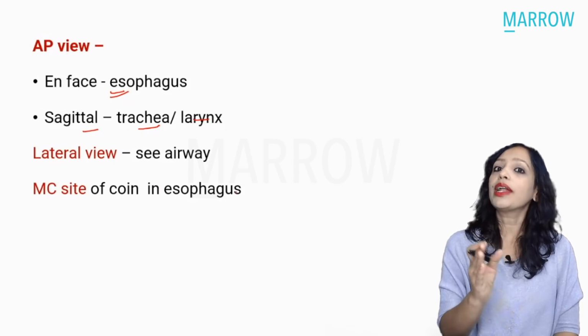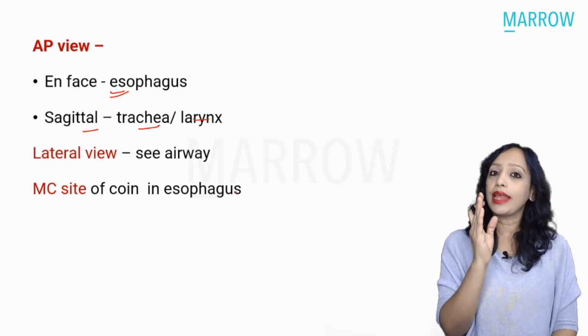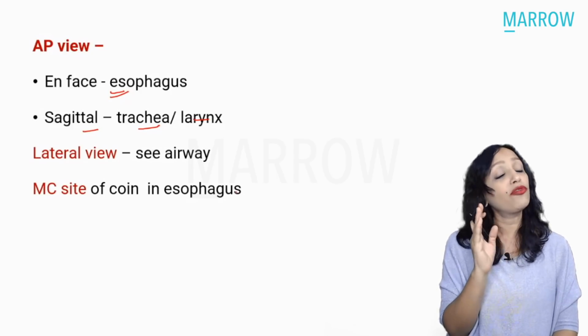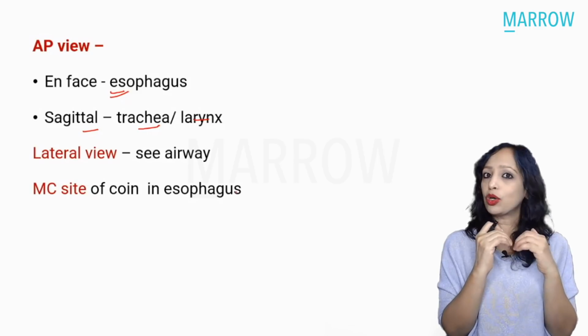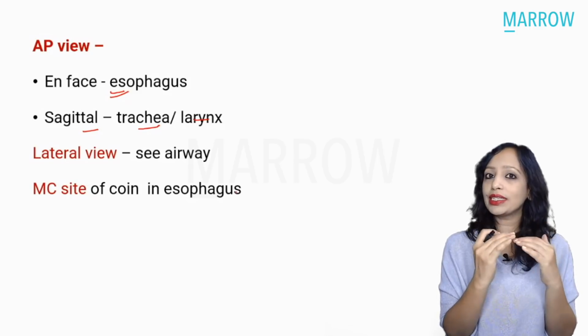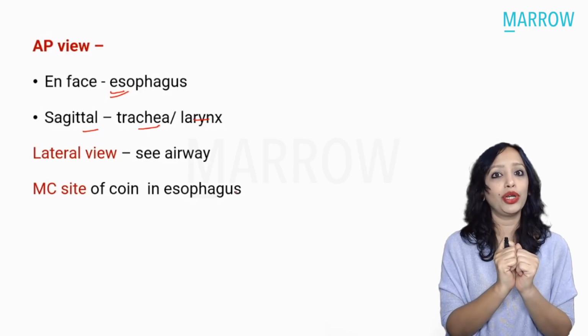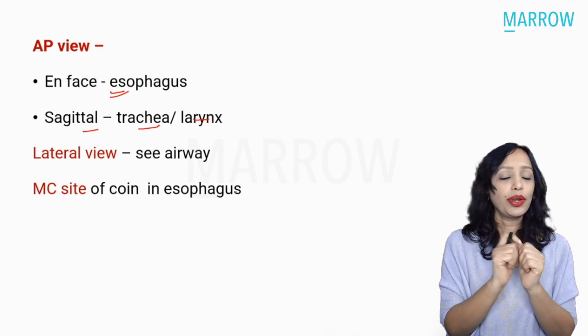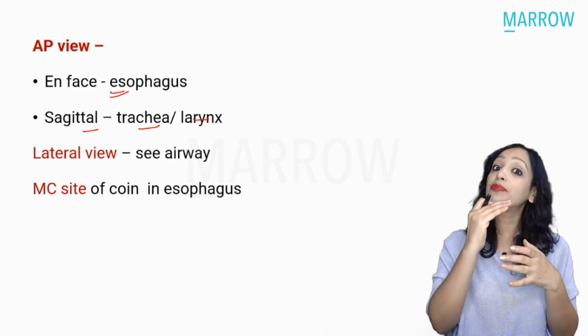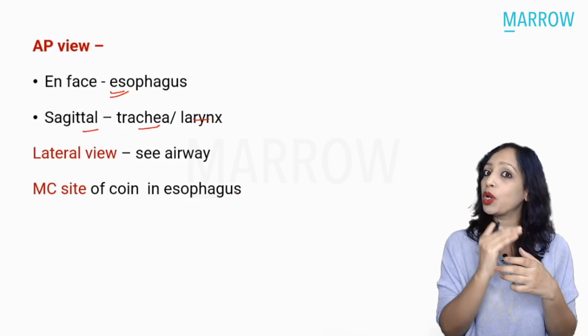Okay, now another question that is asked from you here is: what is the most common site of lodgement of the foreign body of the esophagus? Is it at or just above the cricopharyngeal sphincter, or is it at or just below the cricopharyngeal sphincter? What do you think? No, it is not above the cricopharyngeal sphincter. It is at or just below the cricopharyngeal sphincter.